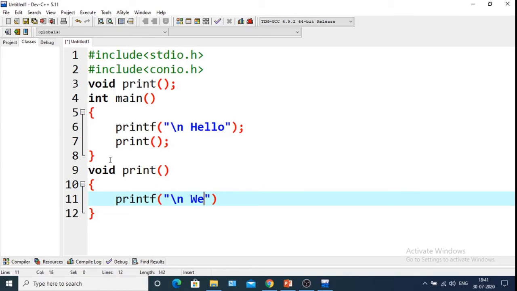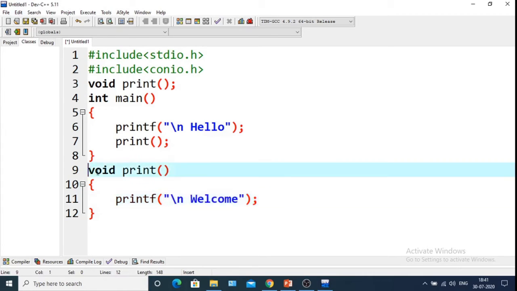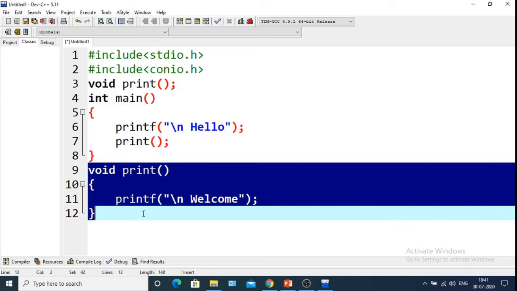Suppose it's welcome. So this is the definition of the print function. The function of print is to print welcome.